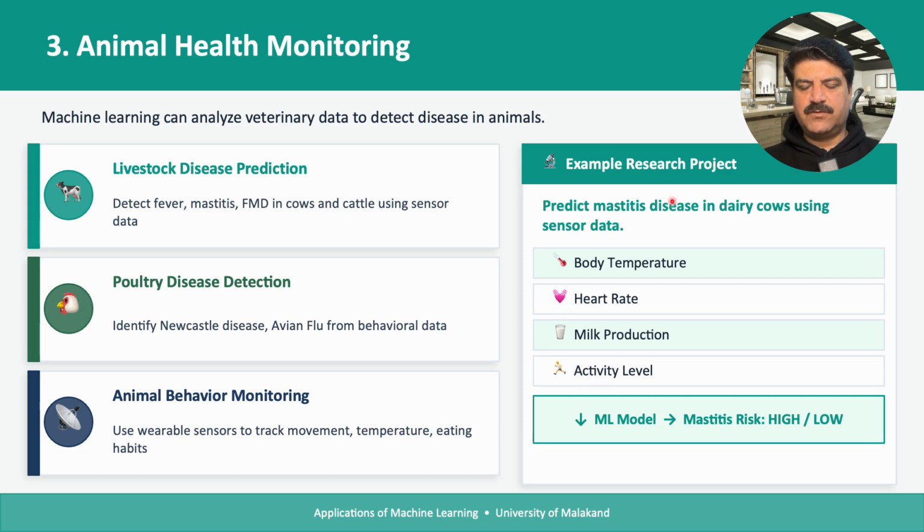Okay, so what could be the examples of this research project could be we are using the body temperature of the cow. Let's suppose in case of prediction of mastitis disease, body temperature, heart rate, the milk production, and the activity level, and we apply all these things to the machine learning model. Okay, and it then produces the results and predicts whether the probability is high or low in case of the disease.